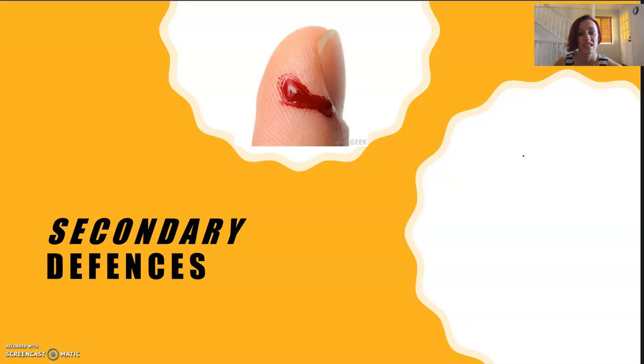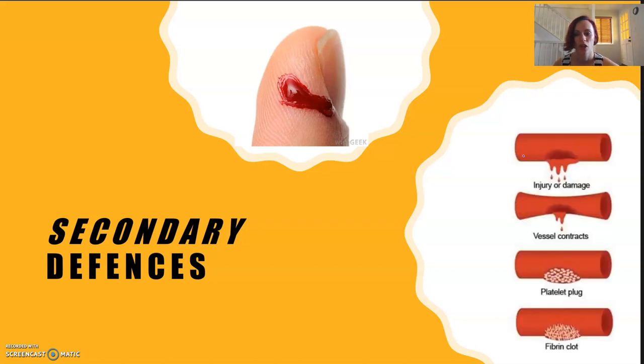Now, say that the skin is cut, the blood vessel is severed, might be a big one, might be a small one, and bleeding begins as the blood leaves the blood vessel. Now, clotting has to occur to stop that bleeding, and we know that a clot is kind of this semi-solid gel-like goo. And what it does is it prevents the liquid from leaving the blood vessel. It stops that bleeding from continuing on.